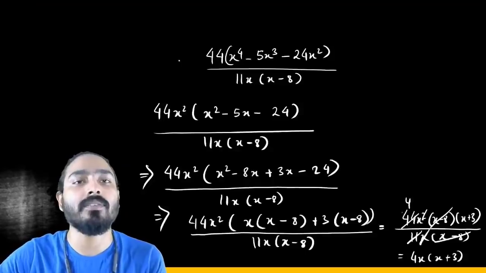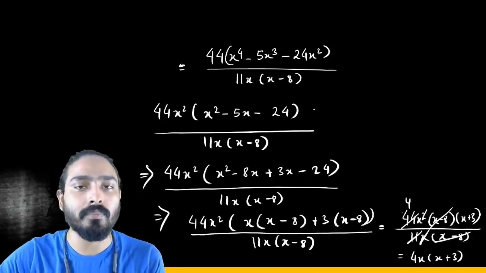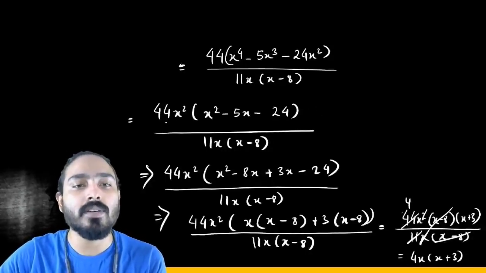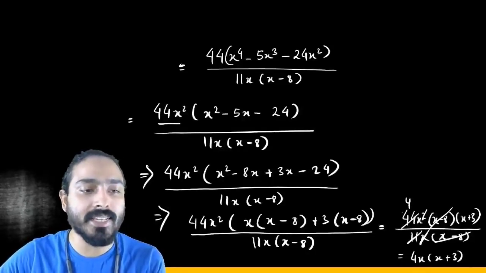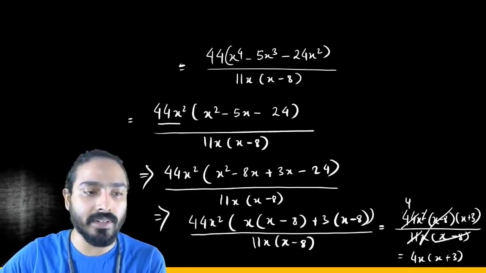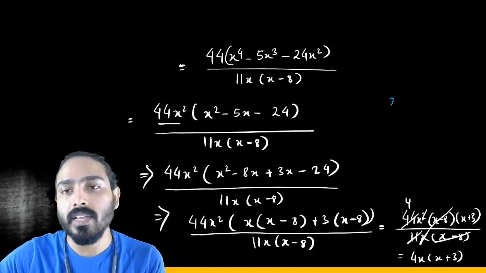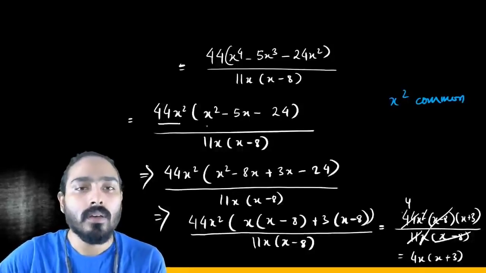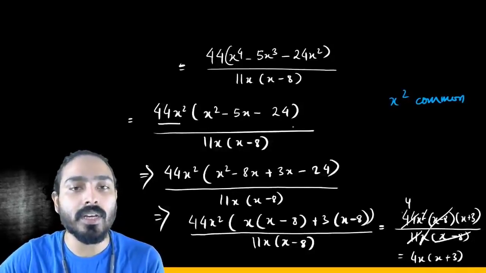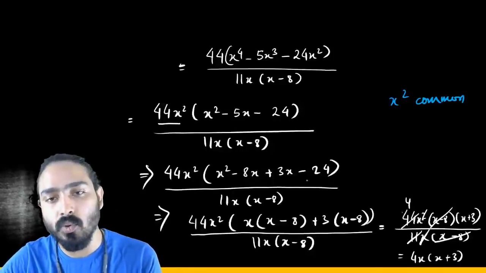In this question, I have written this in the division form. Now in the numerator, you can see we have 44x square. We have taken x square as the common term. Now, in this section, this becomes a quadratic equation. We have to factorize this quadratic equation.